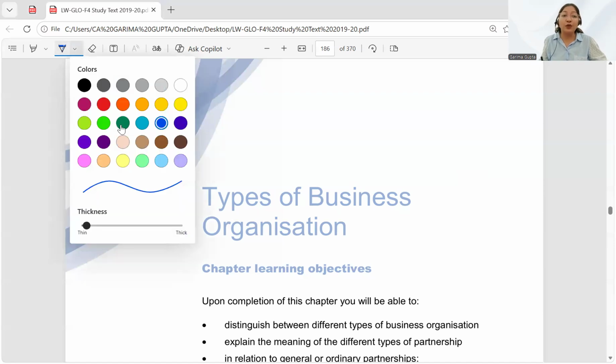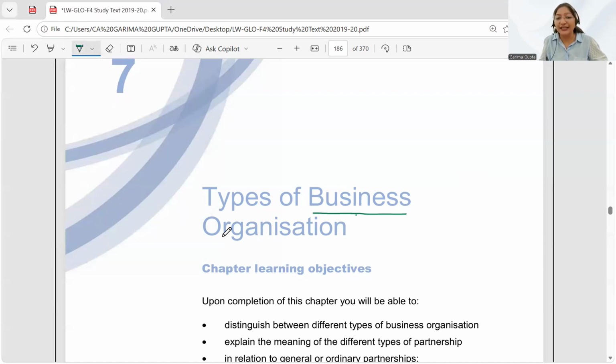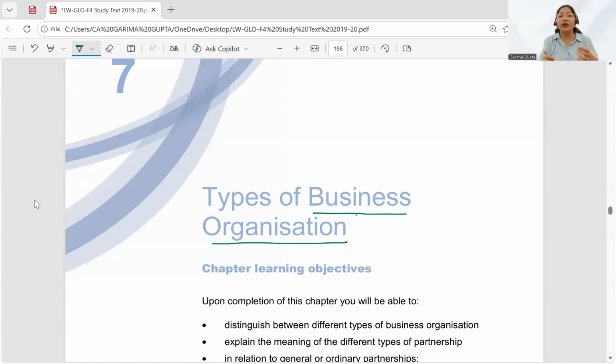Students, here, first of all, we need to understand what exactly a business organization is. Imagine a situation wherein you plan to start a business. Let's say I want to start my own clothing brand. I have planned that I want to start my own clothing store. Now, I want to set up this business. The question which comes to my mind is: how will I start? Should I start in the form of a proprietorship concern, or should I form a company?